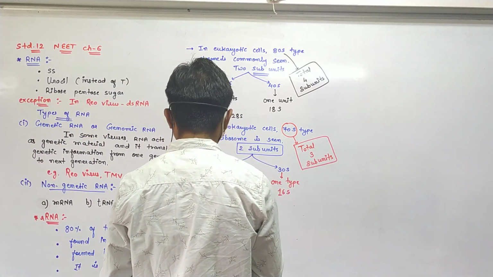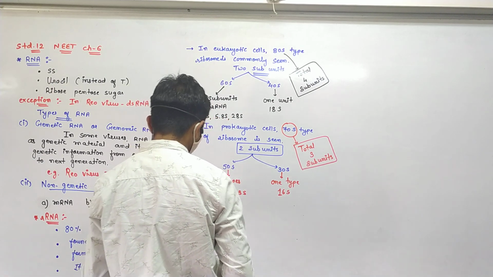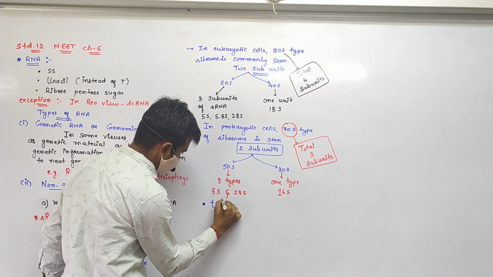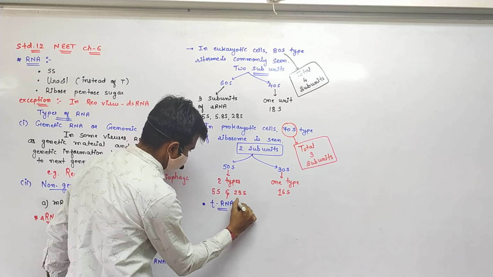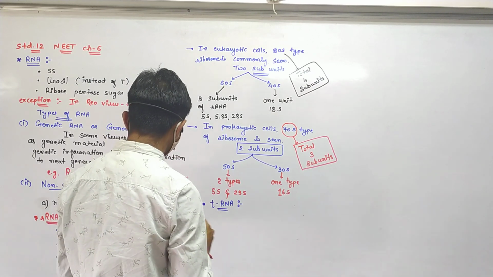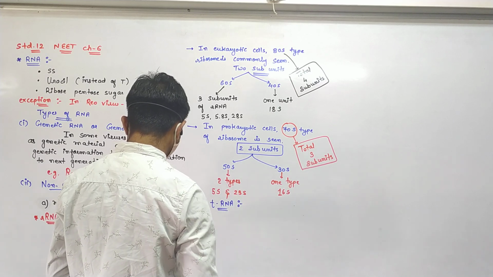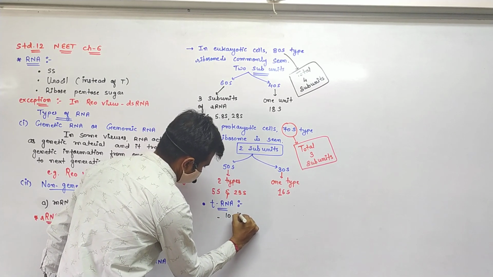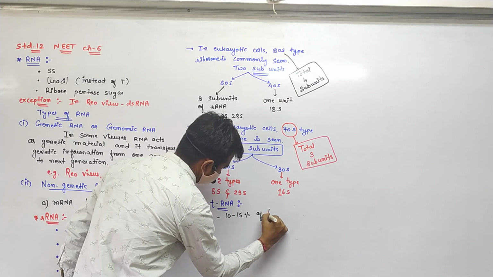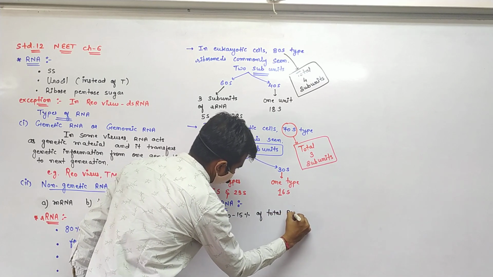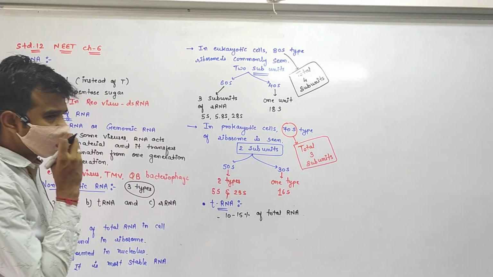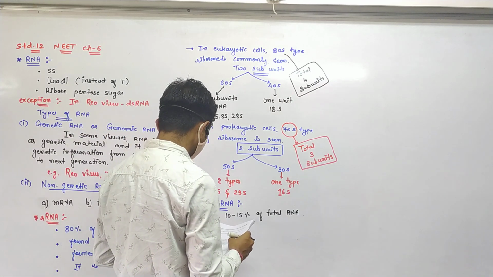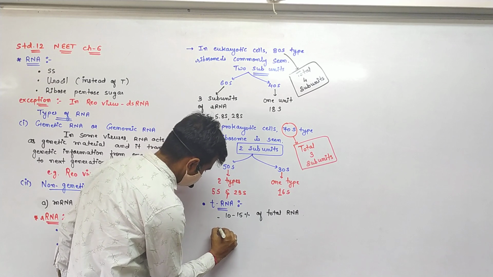tRNA possesses 10 to 15% of the total RNA.